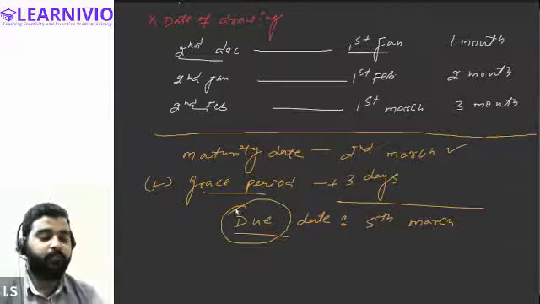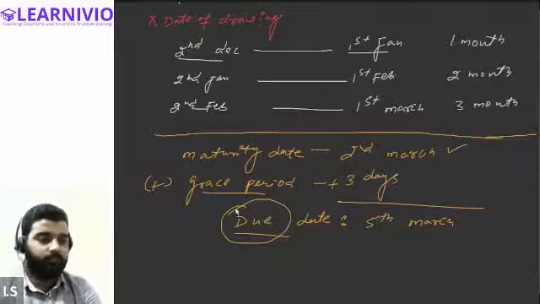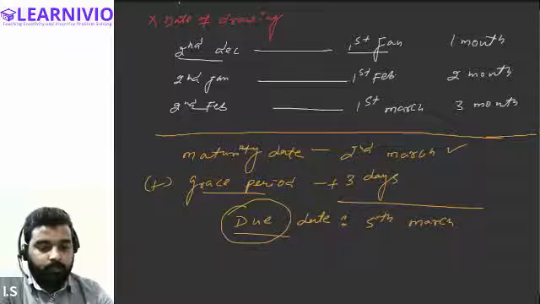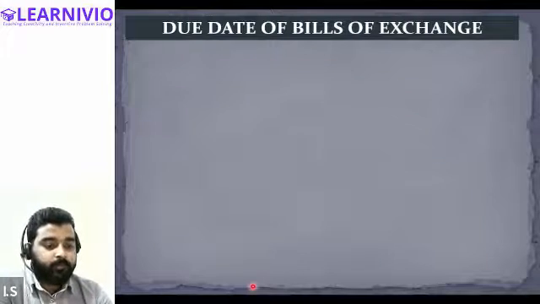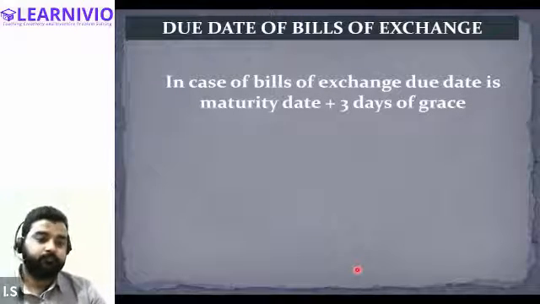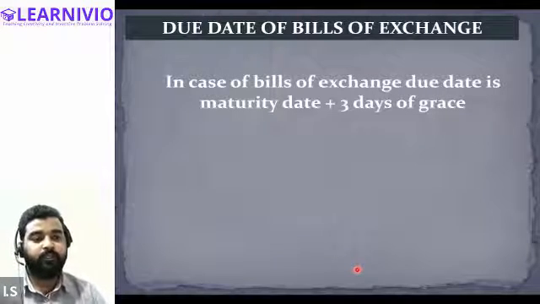Tell me, Peer, Halima, Muhammad, Junaid, Samiksha, Steve, is this clear, all of you? Yes, sir. Okay. So now let's get back to the PowerPoint. That is what I was trying to explain to you, that due date is basically maturity date plus 3 days of grace. In case of bill of exchange, due date is the maturity date plus 3 days of grace.